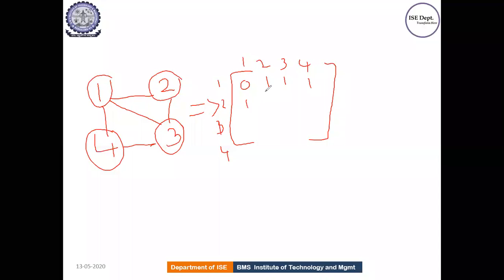Similarly, from 2: 1, 0, 1 and 0, correct? So for 3: 1, 1, 0, 1. And if you see, from 4 I can connect to 1, I can connect to 3, I cannot connect to 2 and 4, correct? So 1, 0, 1, 0. This is the adjacency matrix.